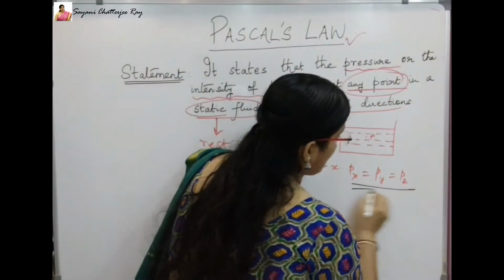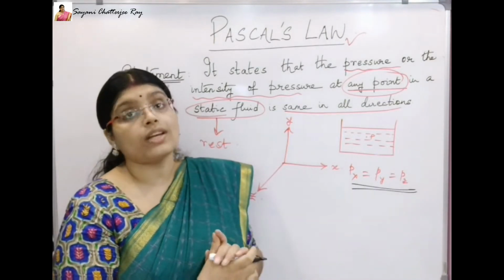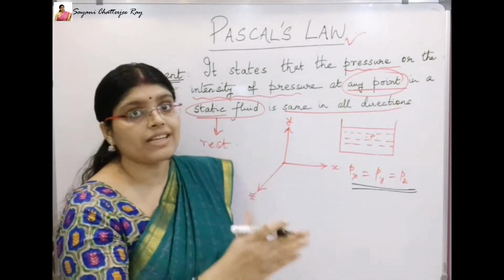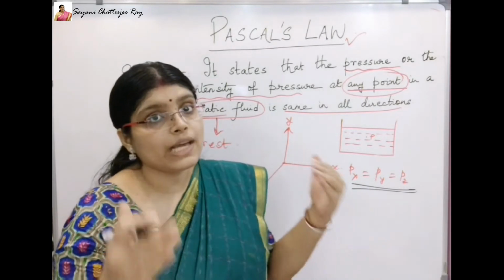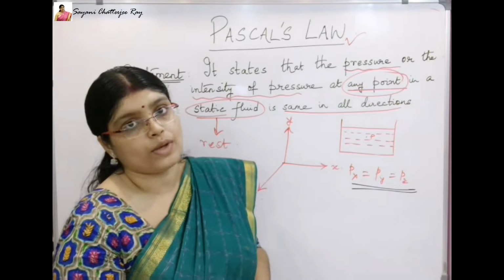So this means that when a certain pressure is exerted at any point on a fluid which is at rest, pressure is distributed or transmitted equally at each and every direction and each and every point in a fluid.